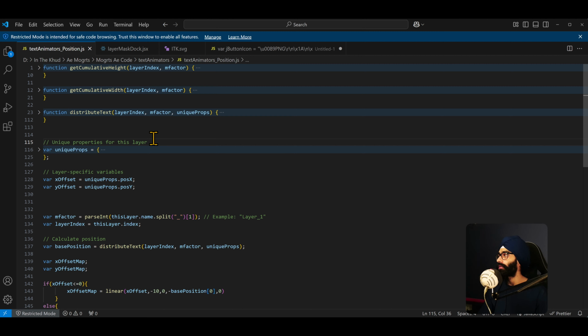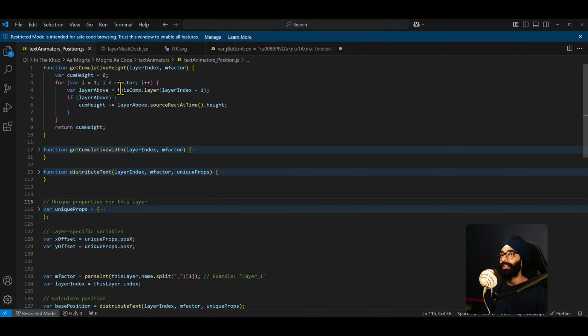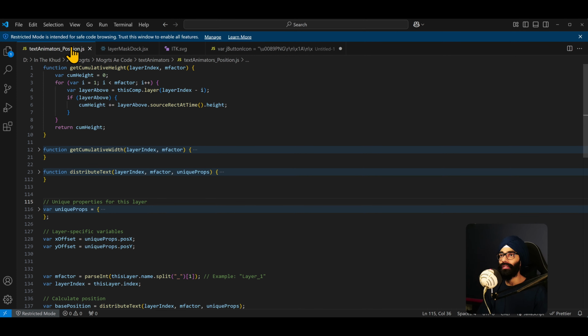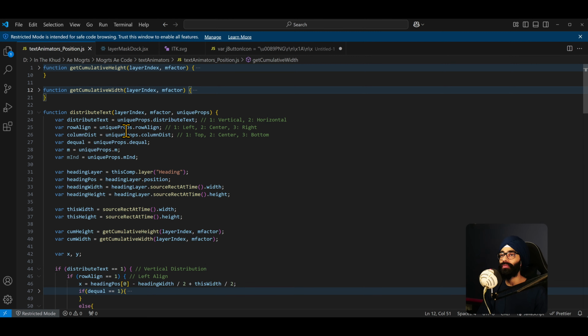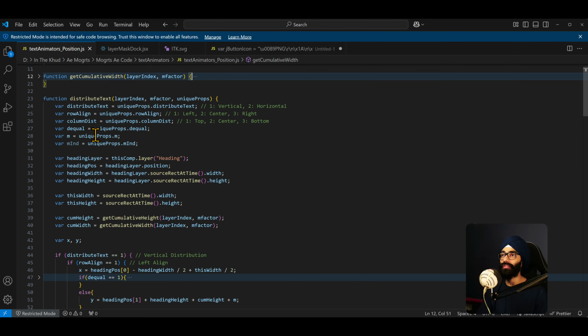So we have get cumulative width and cumulative height. This calculates this for all the subtext layers. I'm calculating the cumulative height because I want sublayer 3 to take into account the position values of sublayer 2, sublayer 1 and heading and so on. So we're using cumulative maths here. Cumulative height is a function which is returning cumulative height. Cumulative width is a function which is returning the cumulative width using source rect time.width. Then distribute text is our main function, which is distributing the text.